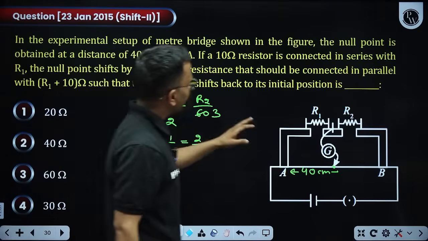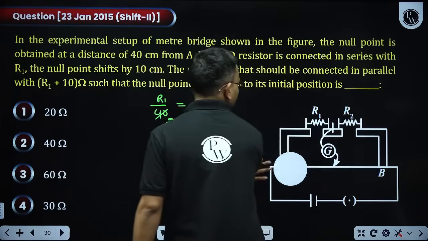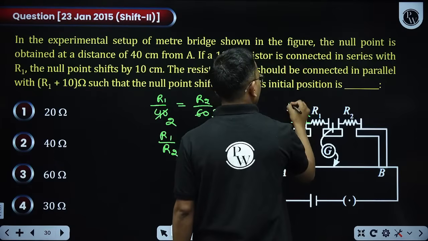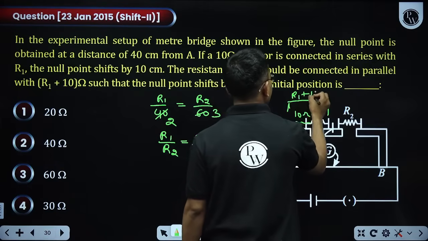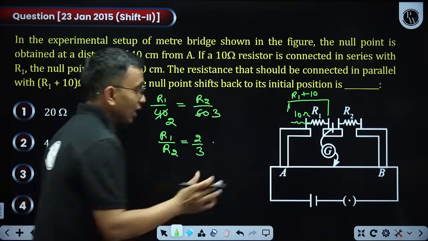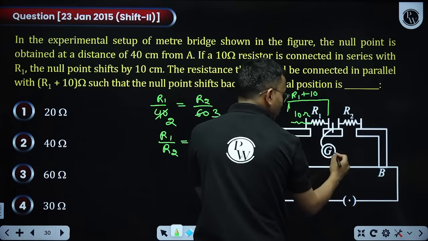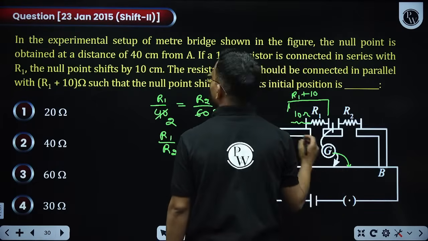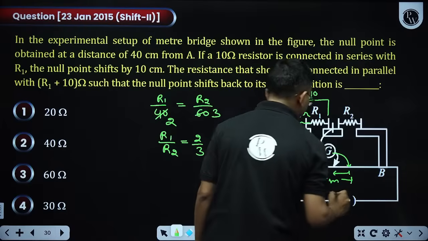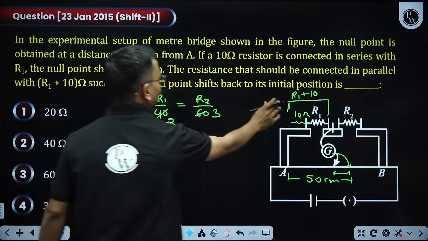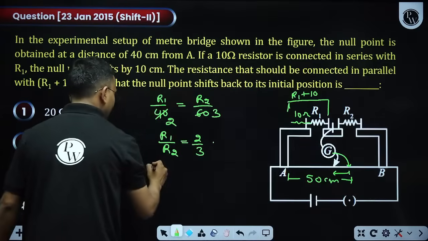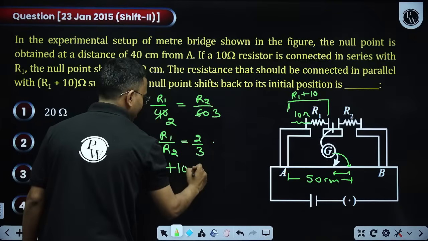Next, what happened? If 10 ohm resistor is connected in series with R1, now here I connected in series a 10 ohm. So this will become R1 plus 10. The null point shifts by 10 centimeter. In which direction will it shift? If this resistance increases, this length will only increase, na? It will shift like this by 10 centimeter, meaning total will become 50 centimeter from here. Previously it was 40. So I will say R1 plus 10 divided by 50 is equal to R2 divided by 50. It means R1 plus 10 is equal to R2.